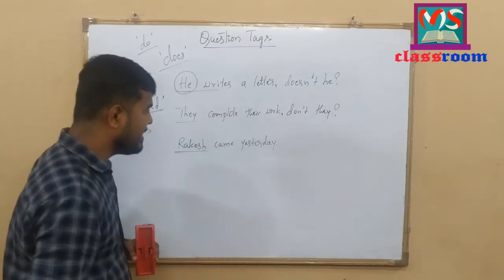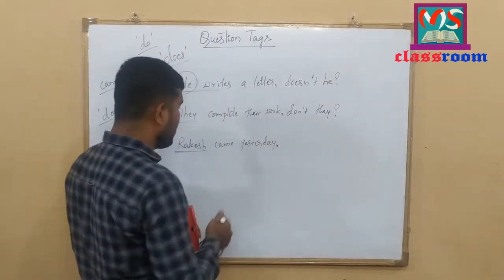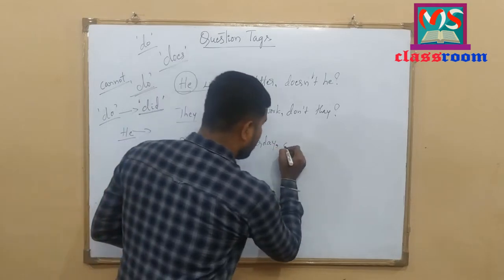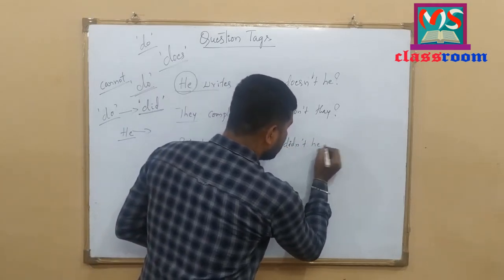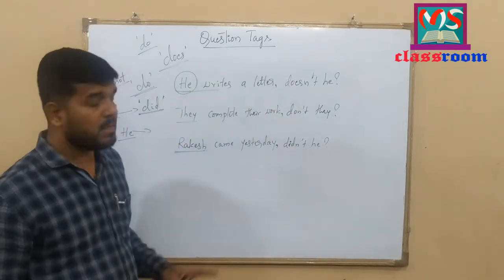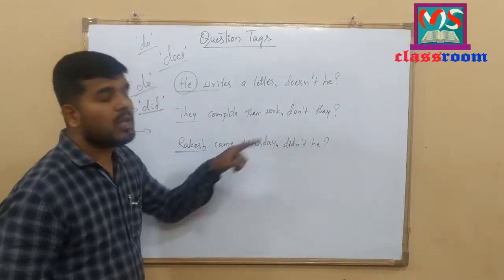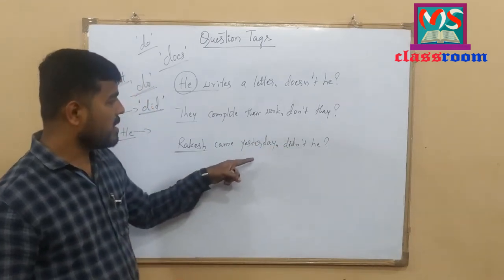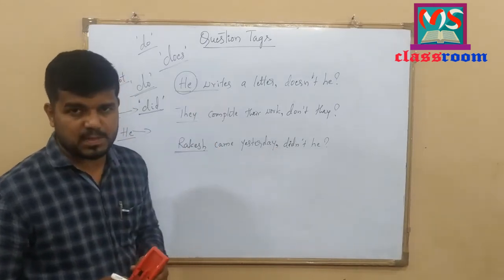So by using did, we should add question tag to this sentence. Let me add question tag to this sentence. Instead of full stop, we should add comma. And Rakesh came yesterday. Didn't he? Rakesh came yesterday. Didn't he? This is positive sentence. So I have added negative question tag here. Rakesh came yesterday. Didn't he? I hope you have understood this concept.